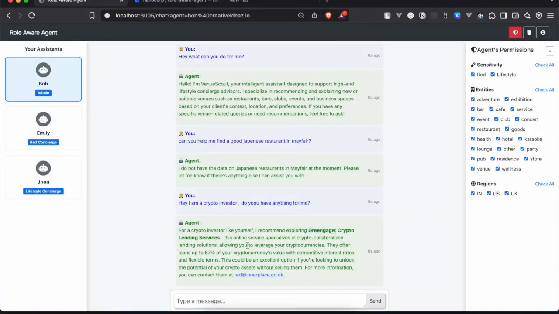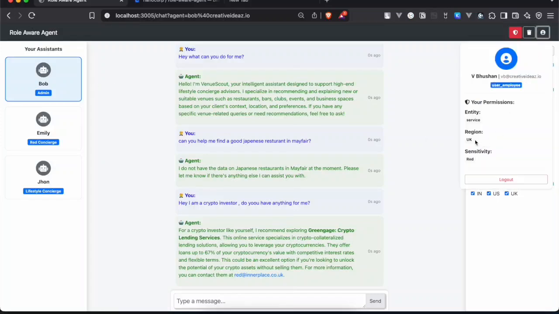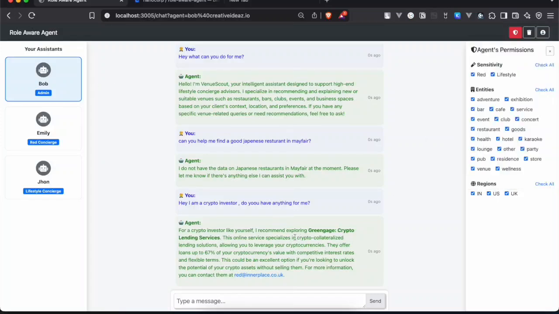So why does this happen? Bob knows everything, but since I only have access to service, and this is the only service present in the dataset, it responds that, yes, you can access the crypto lending service. So now you see that the agent has more access rights than the user. That does not mean the agent is going to reveal all information that is being asked.